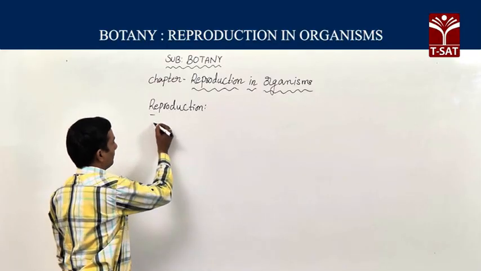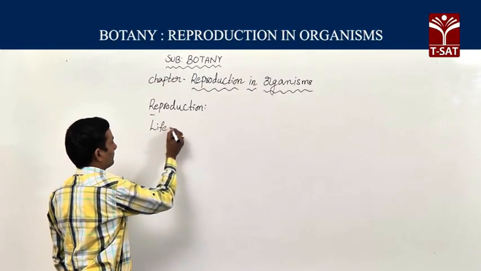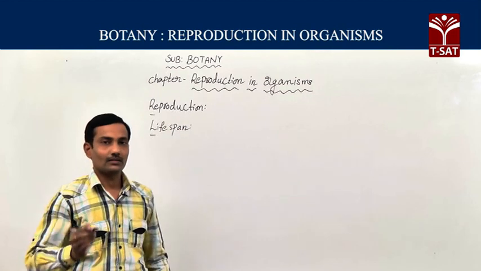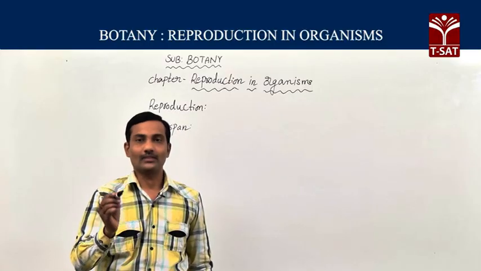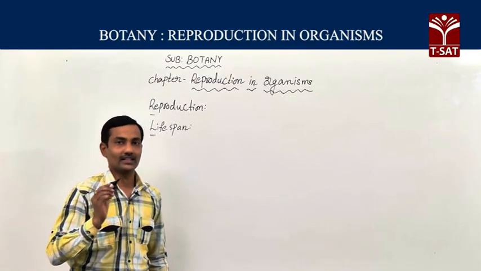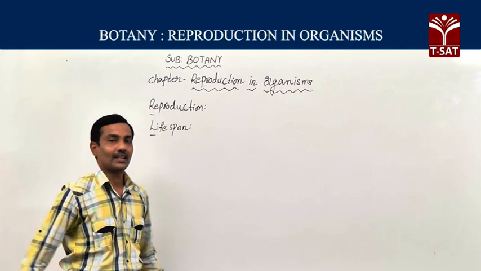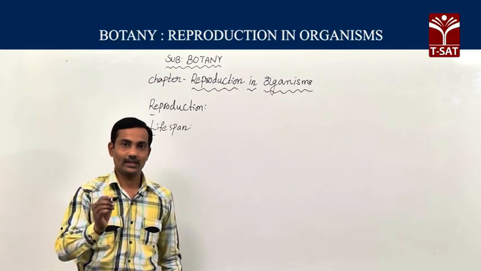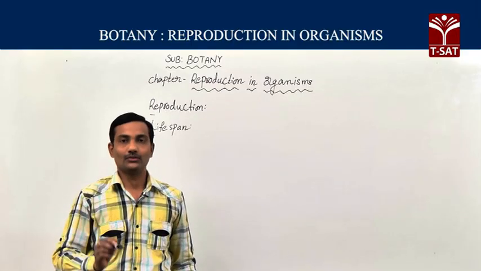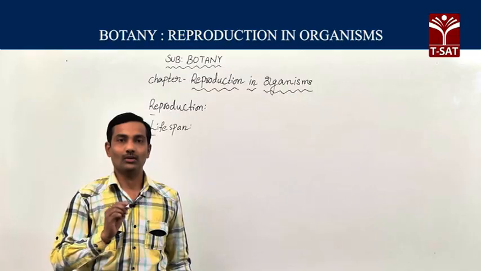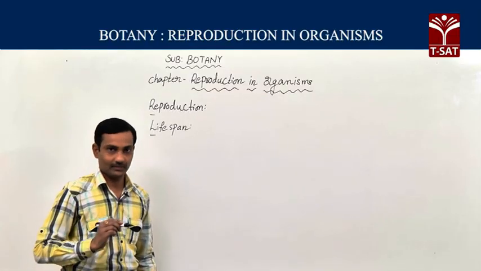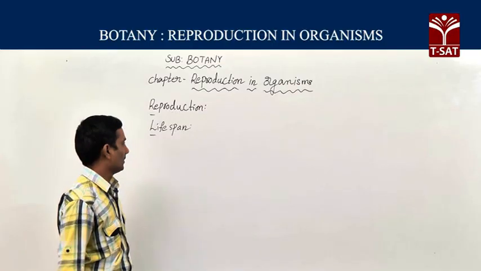Now, lifespan. The definition of lifespan: the period from birth to natural death of an organism is known as lifespan. Lifespan is not constant for all living beings, whether plants or animals.